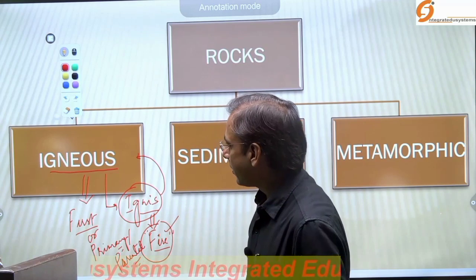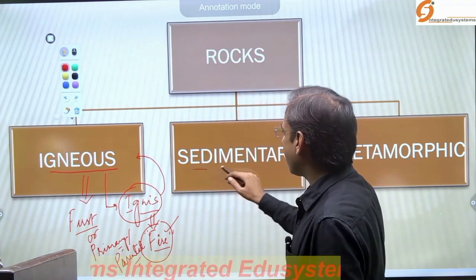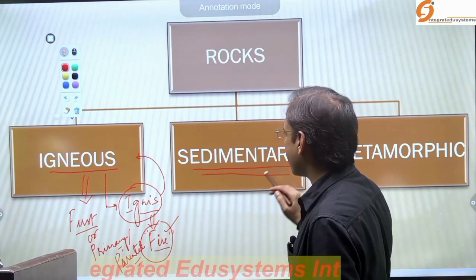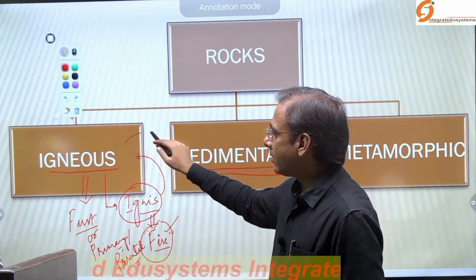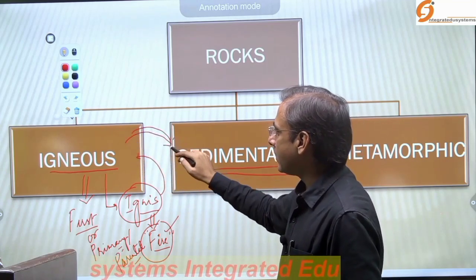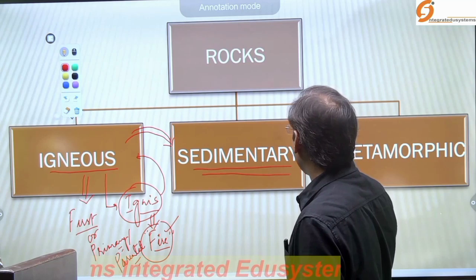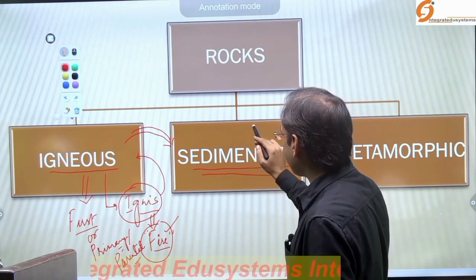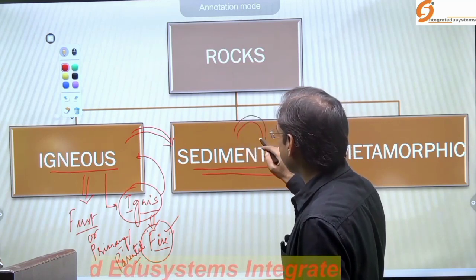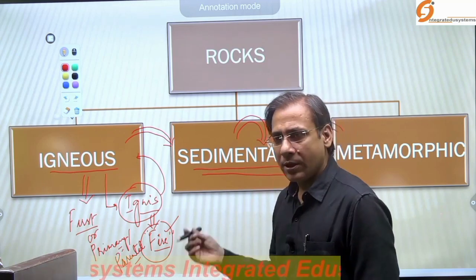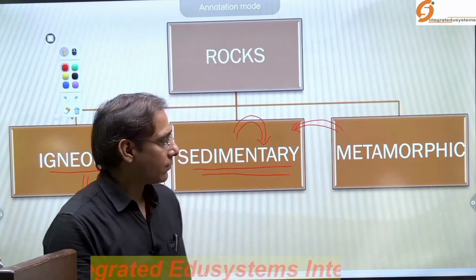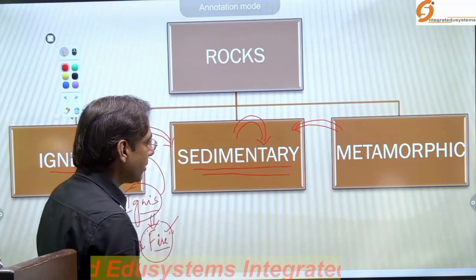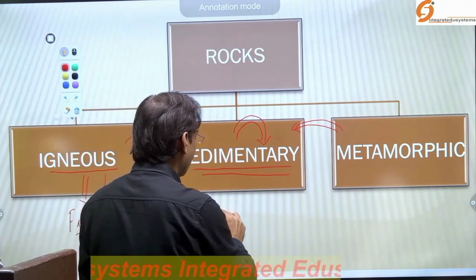Now another rock type is known as sedimentary. When you look at sedimentary, the sedimentary rocks are made up of the igneous rocks as well as metamorphic rocks and the sedimentary rocks itself. Sedimentary rocks also get weathered and form new sedimentary rocks. From metamorphic rocks also, through sedimentation, they form. Okay, so